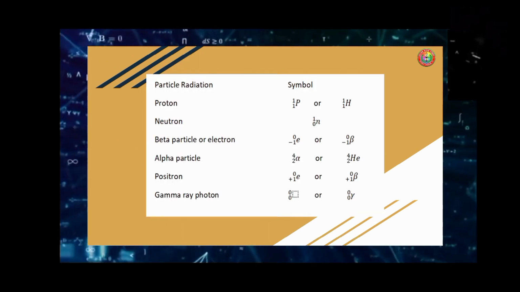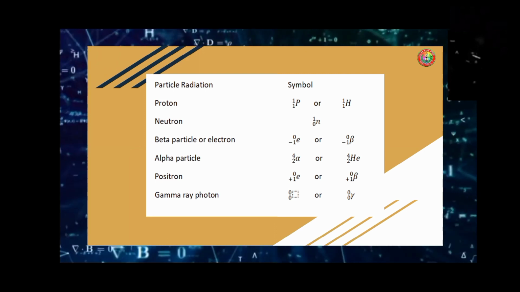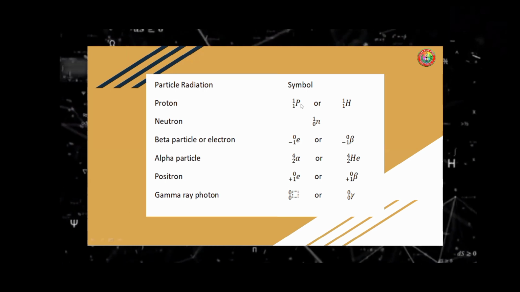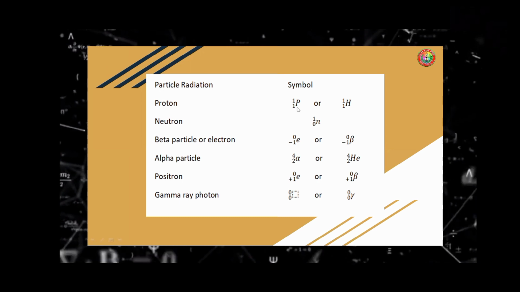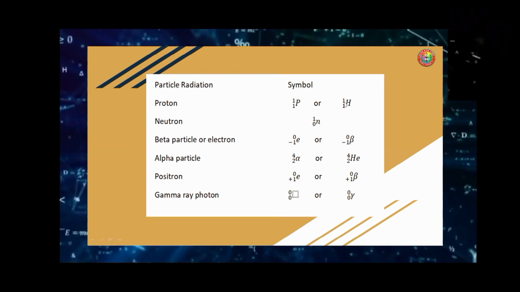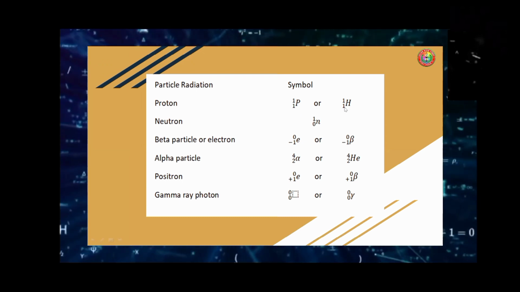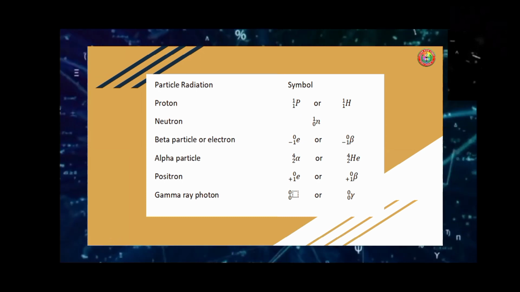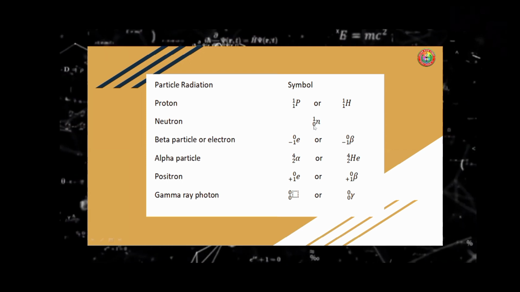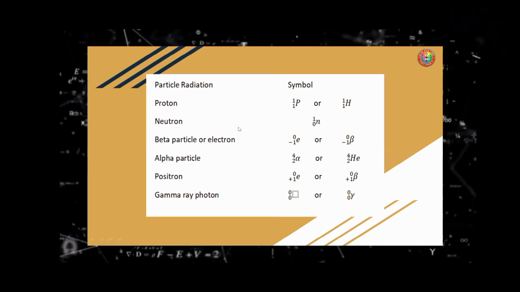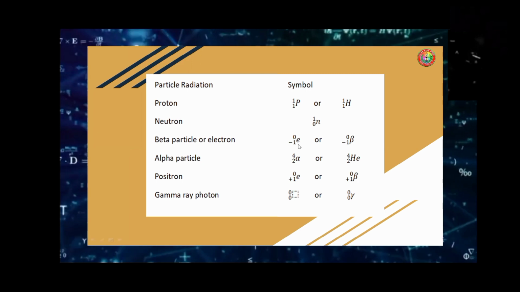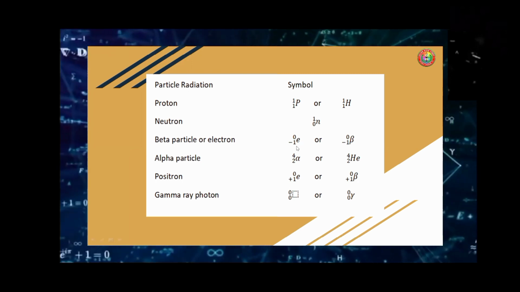Now here are the nuclear reaction radiations, with the particular radiations and their symbols. First we have the proton. The symbol for proton is p, with atomic number 1 and mass number 1, or H for hydrogen, atomic number 1 and mass number 1. We have the neutron, with the symbol small letter n, mass number 1 and atomic number 0. Beta particle or electron, we have e with 0 and negative 1.